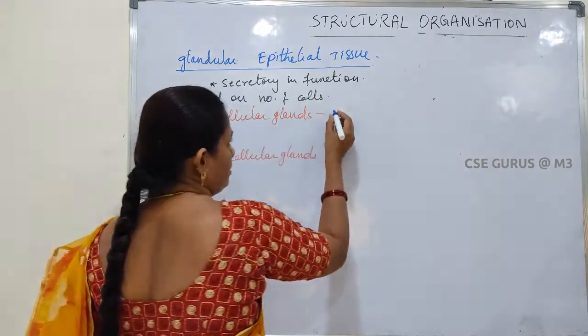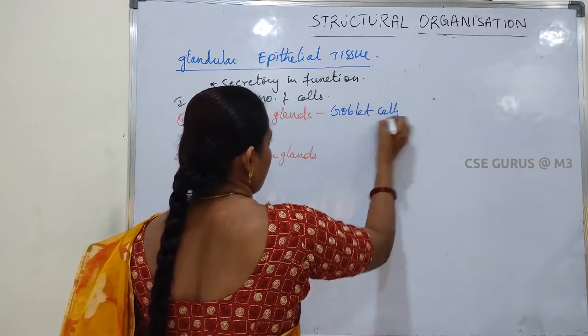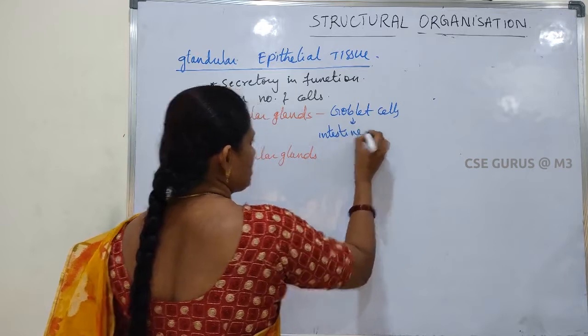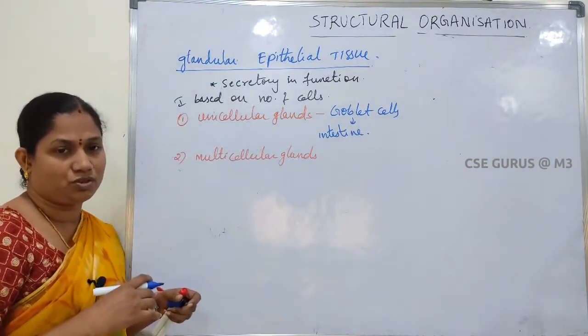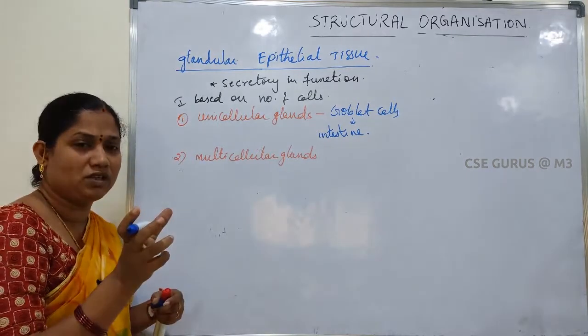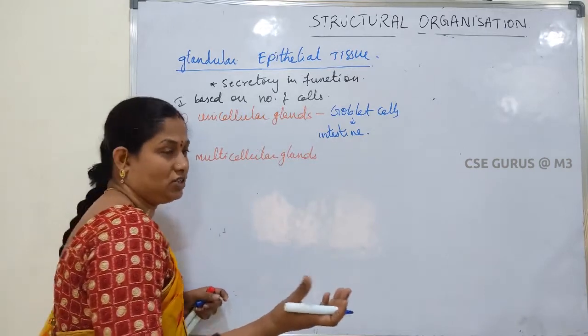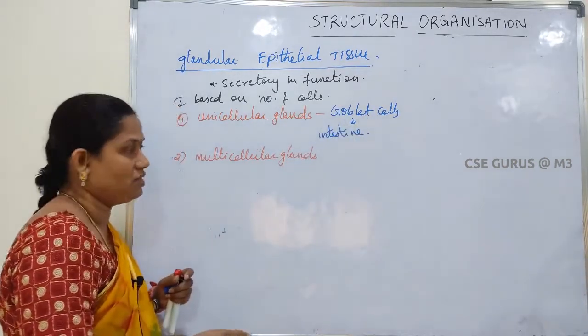Only one single cell. That is the goblet cells of the intestine. The intestine is lined by columnar epithelial tissue. From the columnar epithelial tissue, some cells get specialized. They secrete the secretion. Those cells are called goblet cells. They secrete enzymes.